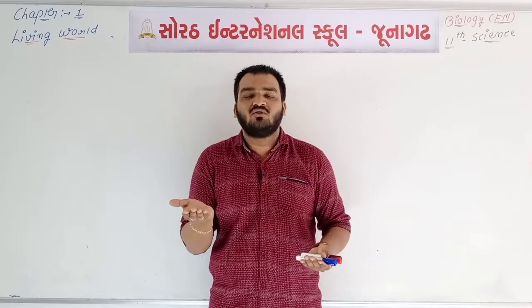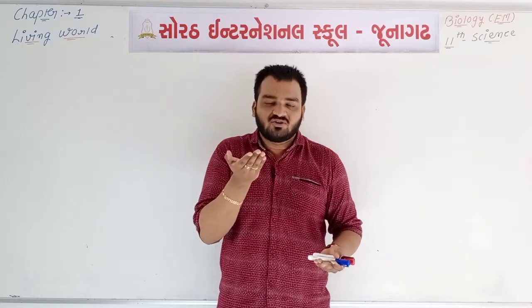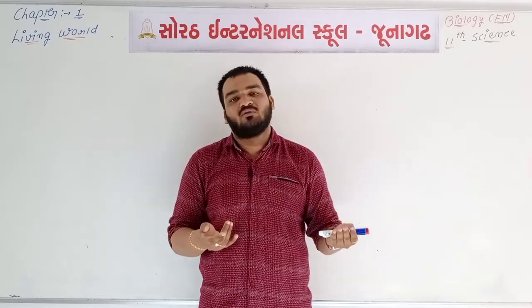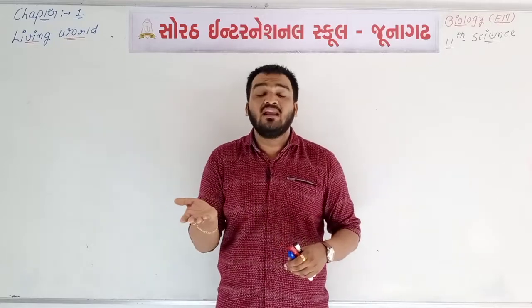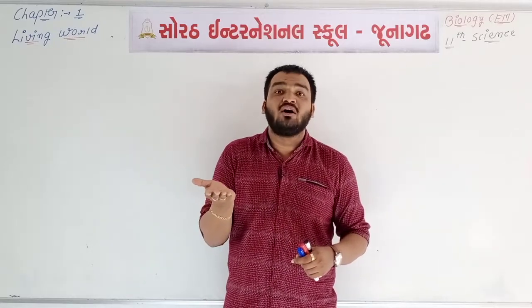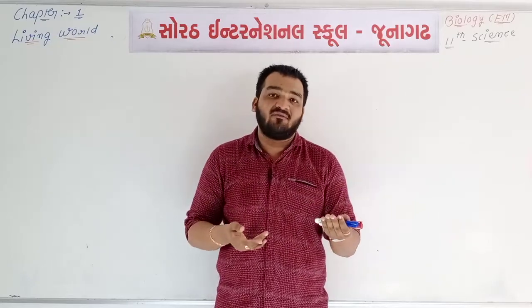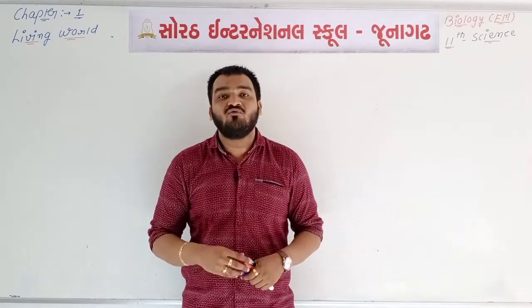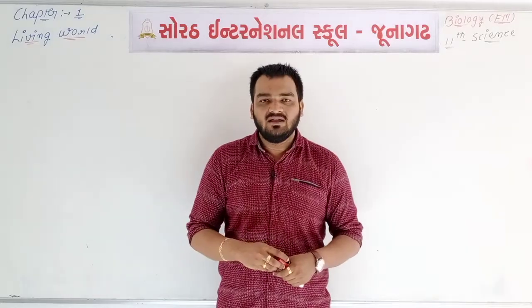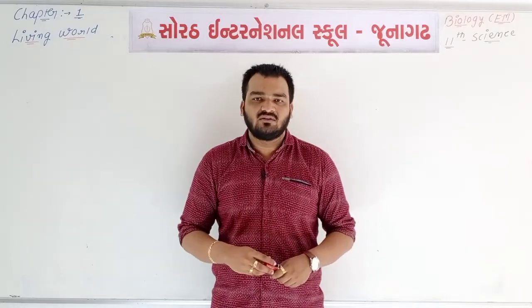This process is known as reduction, and this process is known as oxidation. Anabolism is a beneficial process because growth is a product of anabolism, while after catabolism, wear and tear will be there. So these are the differences.